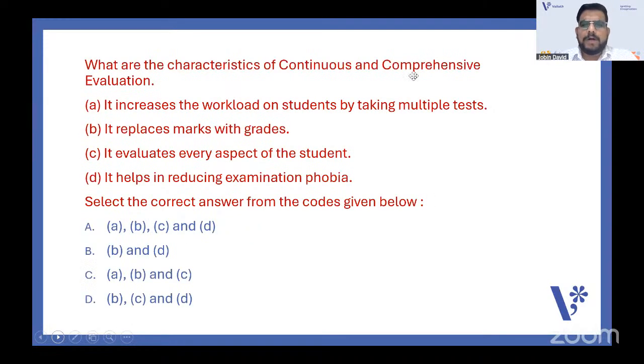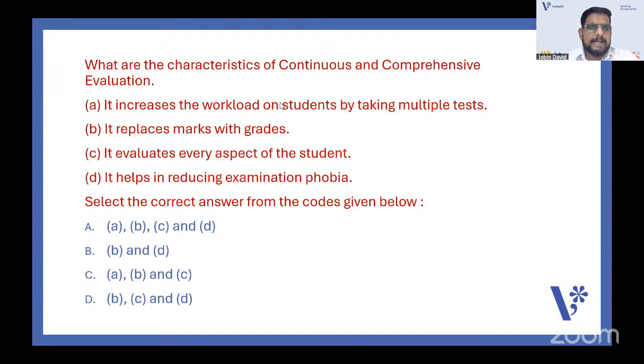Next one. What are the characteristics of continuous and comprehensive evaluation? Evaluation and the types of evaluation are very important. In teaching aptitude, you can get statement-level questions or multiple-statement questions, so you should have a strategy for them. The strategy is to sit, read, and understand the question. You don't have bigger concept-level questions here, just some statements. You should sit and read and then answer.